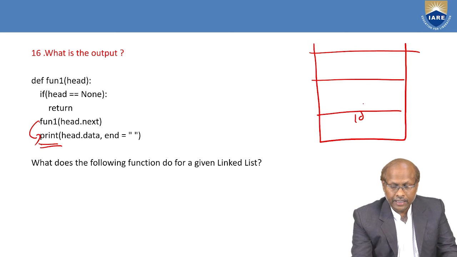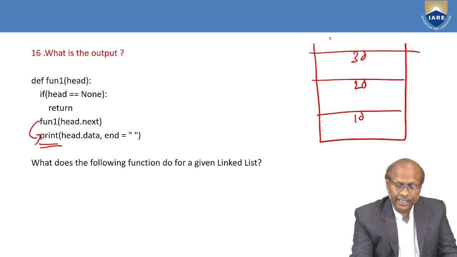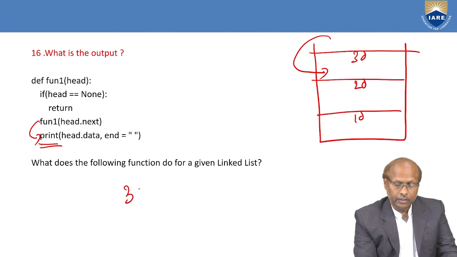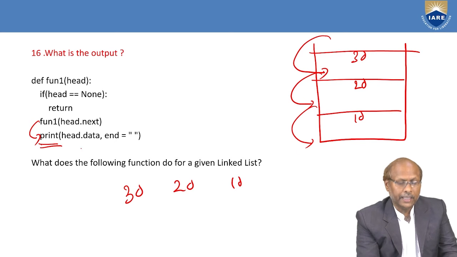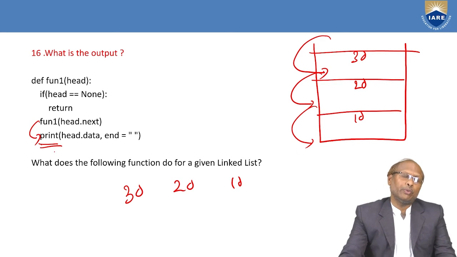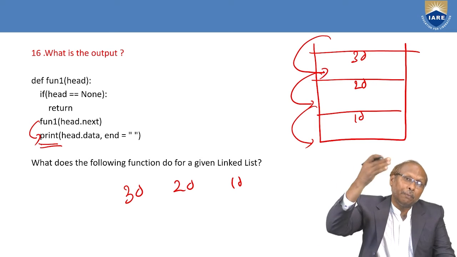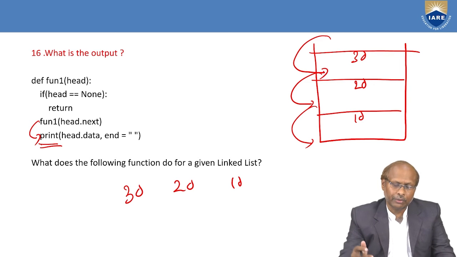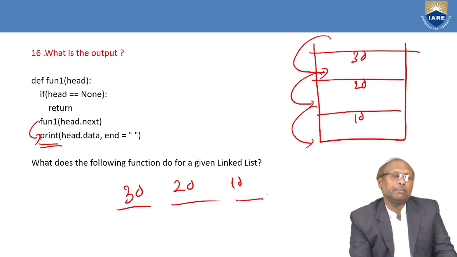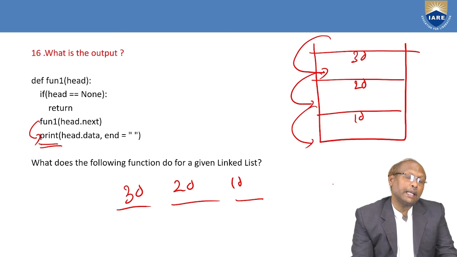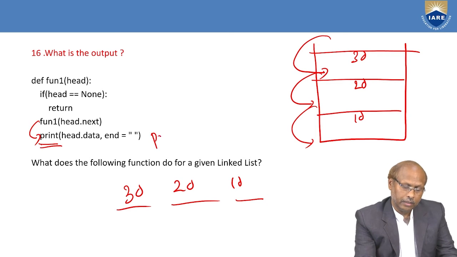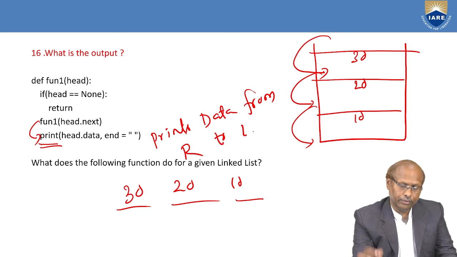So here 10 is there, here 20 is there, here 30 is there. So while returning, the 30 will be printed first. Then 20 will be printed and then 10 will be printed because the printf statement is below the function. So in a recursive function, if the printf statement is below that function, then it will print while returning. So the answer will be 30, 20, 10. That means the output prints the data from right to left.